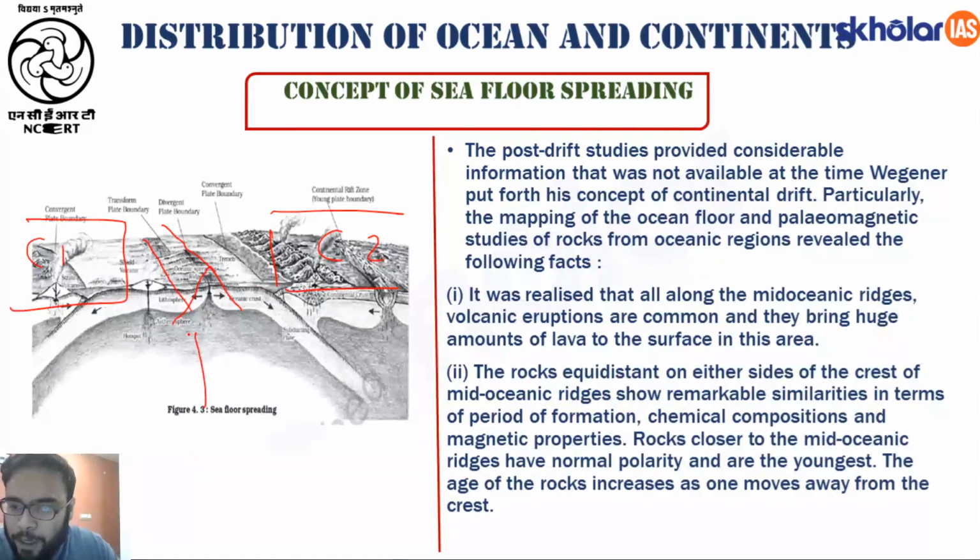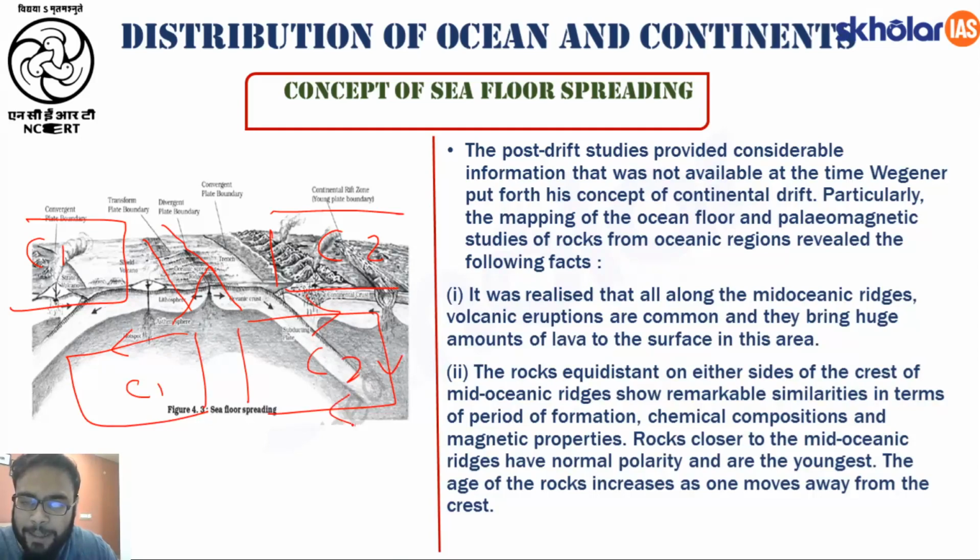Now here we have what? Here we have your mantle convection cell C1, here we have mantle convection cell C2 moving to the right in the upper limb, right? So in this mid-oceanic ridge, what is happening? Your magma is flowing both in the right direction as well as in the left direction, because your magma is moving in the upward direction through the mid-oceanic ridges, and from here your magma will flow horizontally to the right and left. And once this magma starts to cool down, it results in formation of what? It results in formation of your ocean floor.